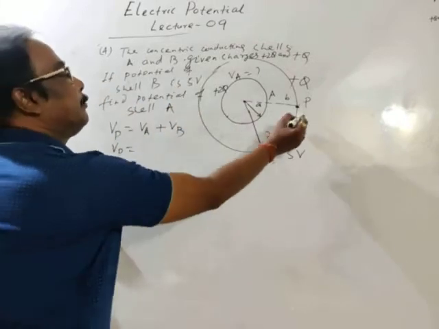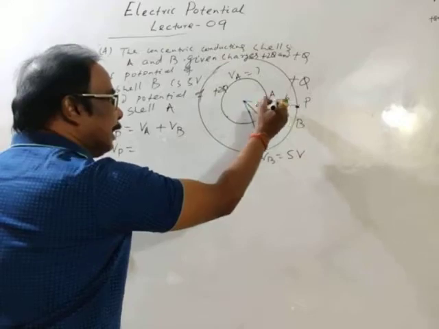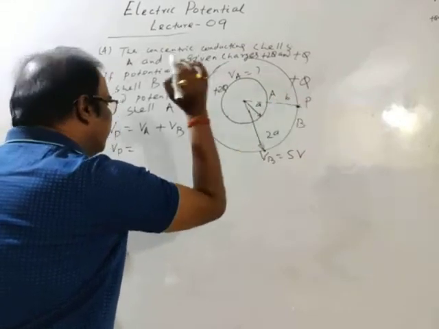This point P is outside of cell B at a distance B from its center.